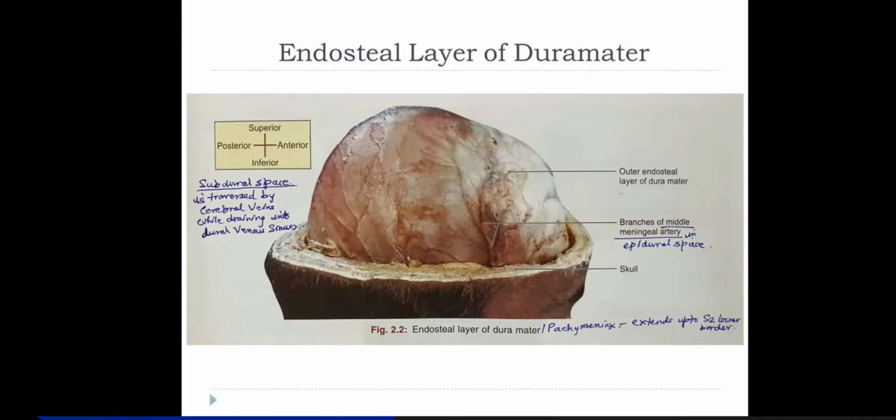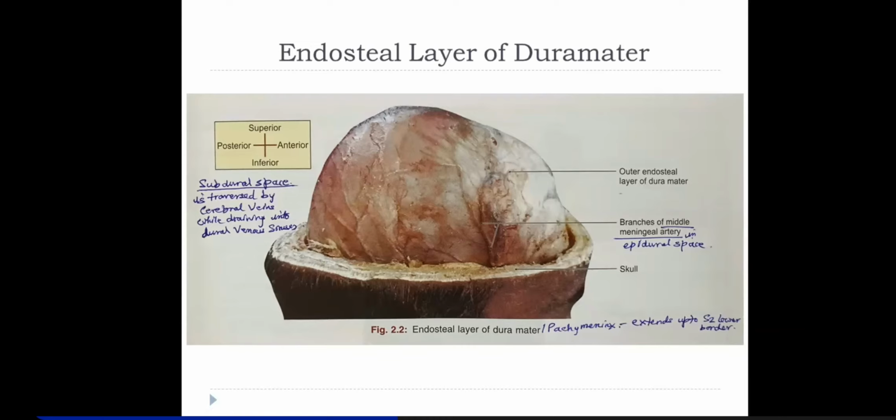So what you are seeing is the outer endosteal layer. Let me tell you that among these two layers of the dura mater, the outer layer is more vascular and the inner layer is more fibrous. The outer layer is more vascular because you will find the cerebral meningeal vessels running over the outer layer of the dura.